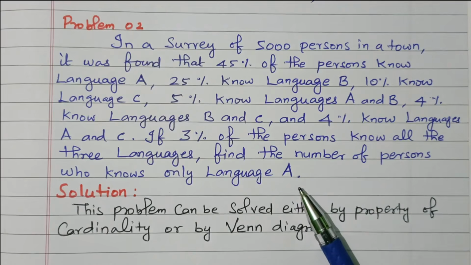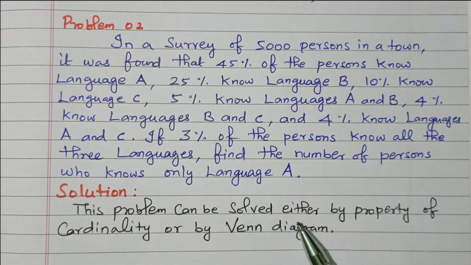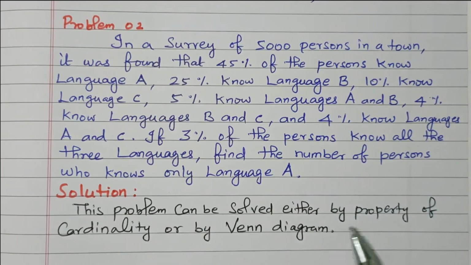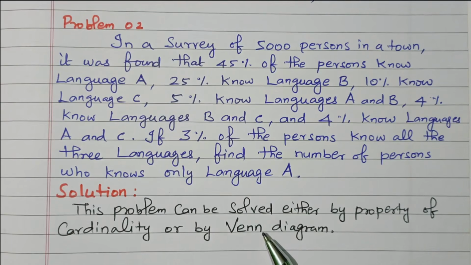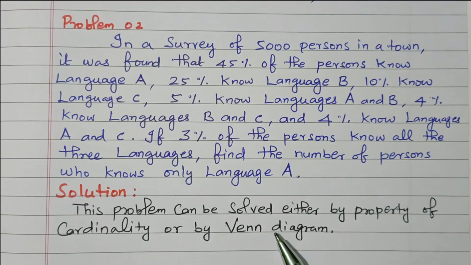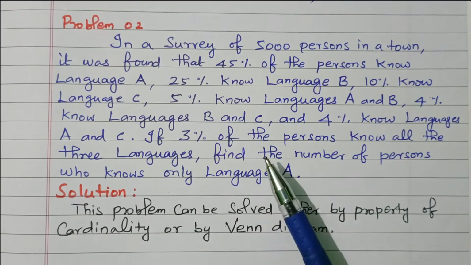Right? So by using sets we can solve this problem. This problem can be solved by either the property of cardinality or the Venn diagram. Right? In this problem we solved both with cardinality as well as the Venn diagram. Both are available in this video. So we'll see the problem once again.